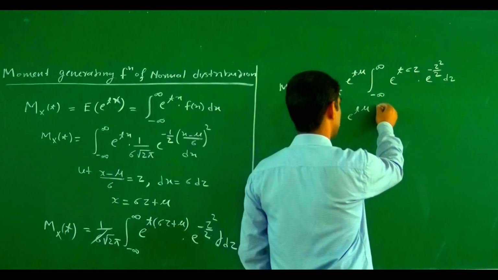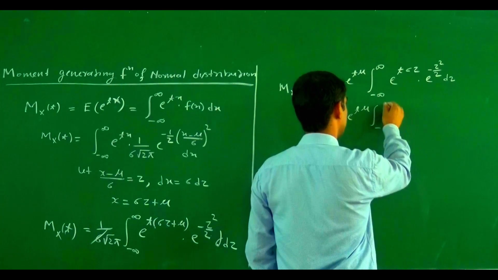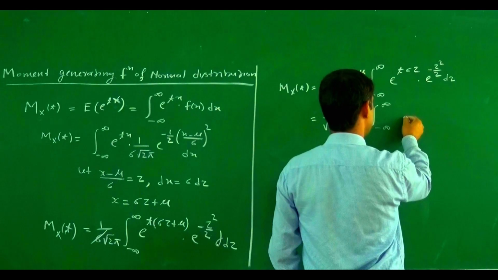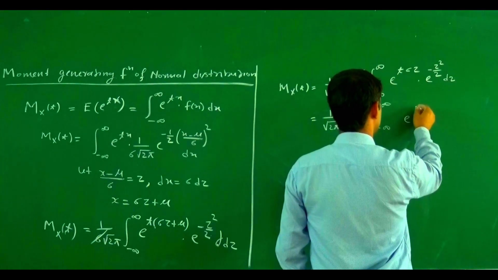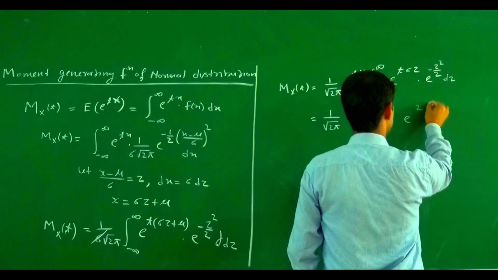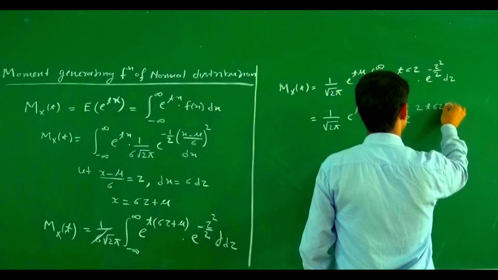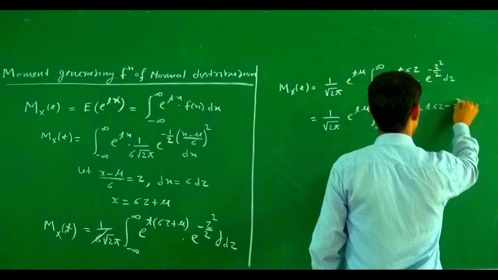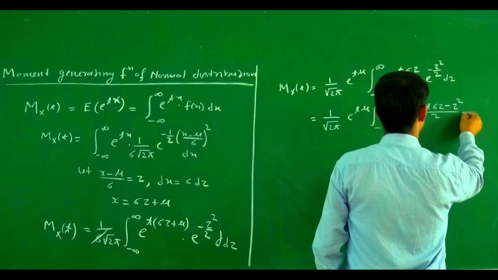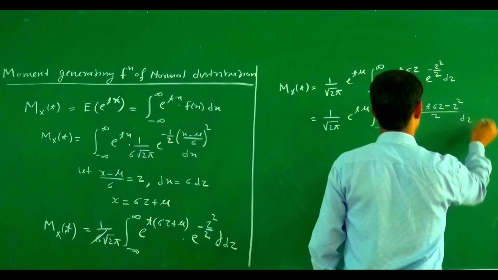If we simplify this one, integral from minus infinity to infinity, e to power t sigma z minus z square by 2 into dz.